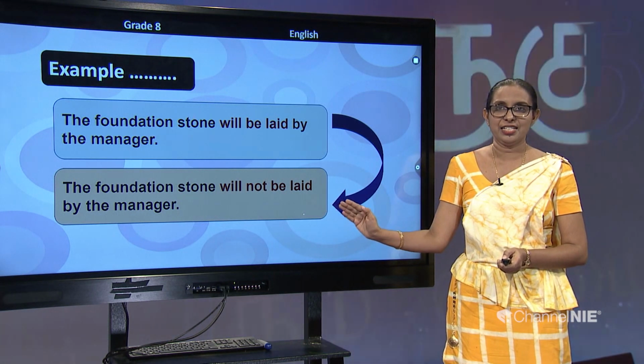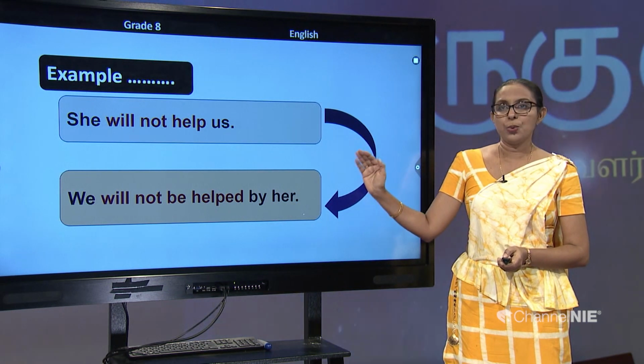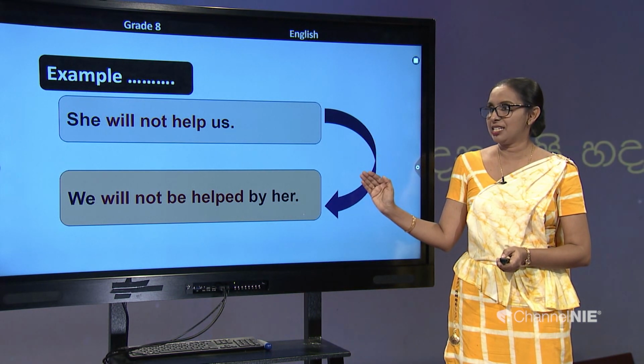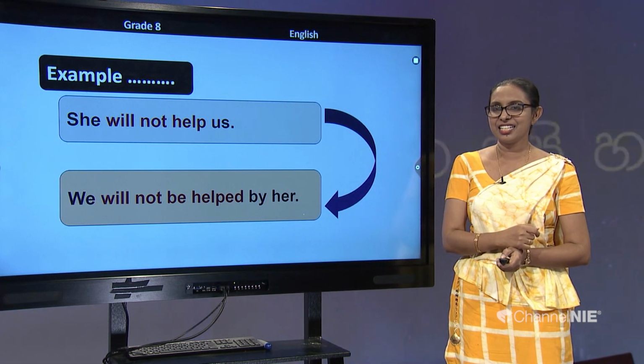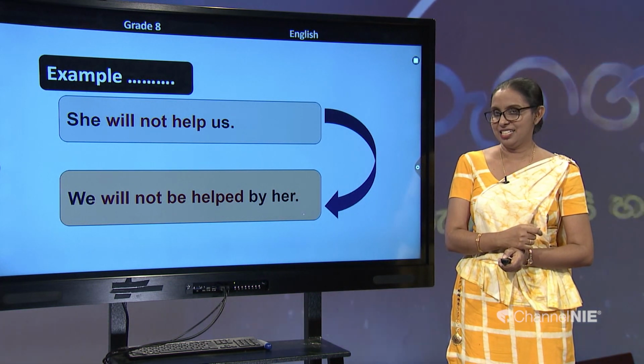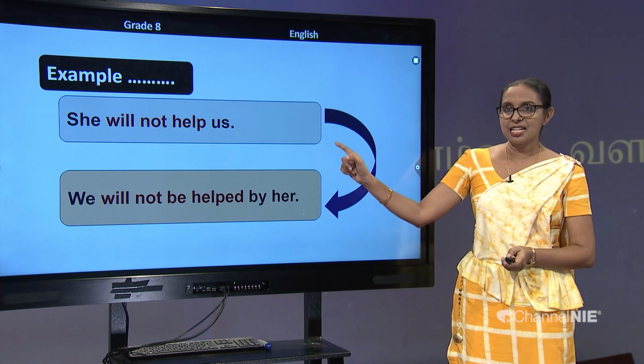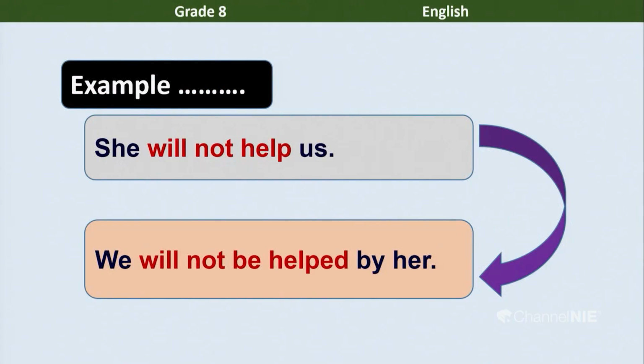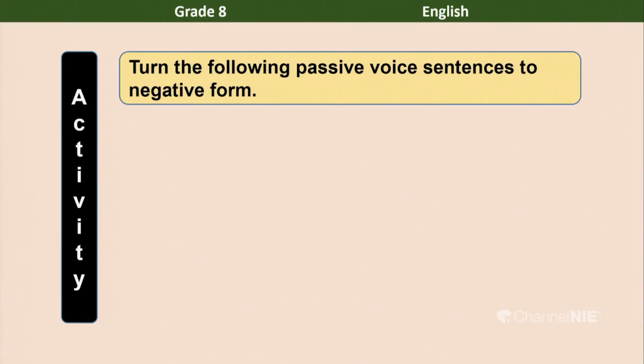Now, she will not help us. We will not be helped by her. So, us has become we and she has become her. The subject and object pronouns have changed. Will not help becomes will not be helped. Just a small magic, isn't that so? Yes, that's right.